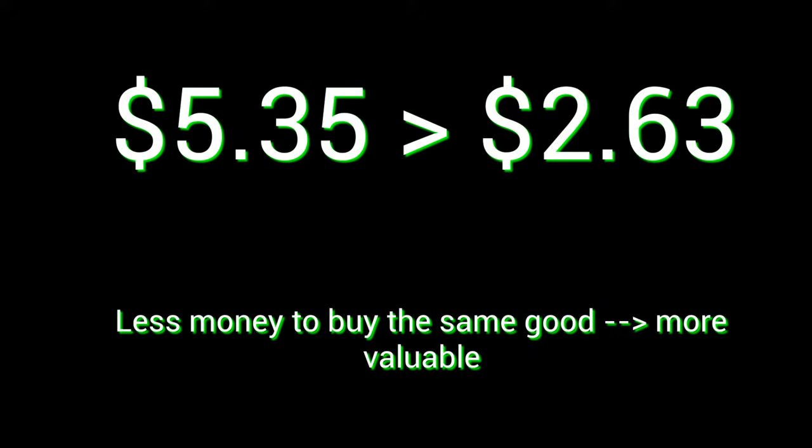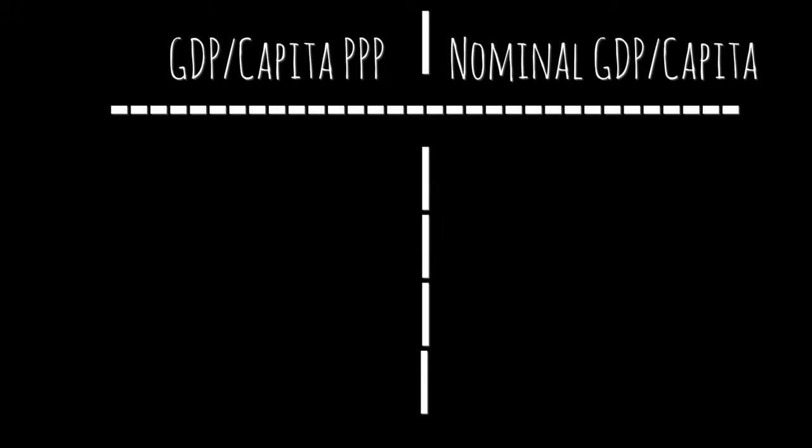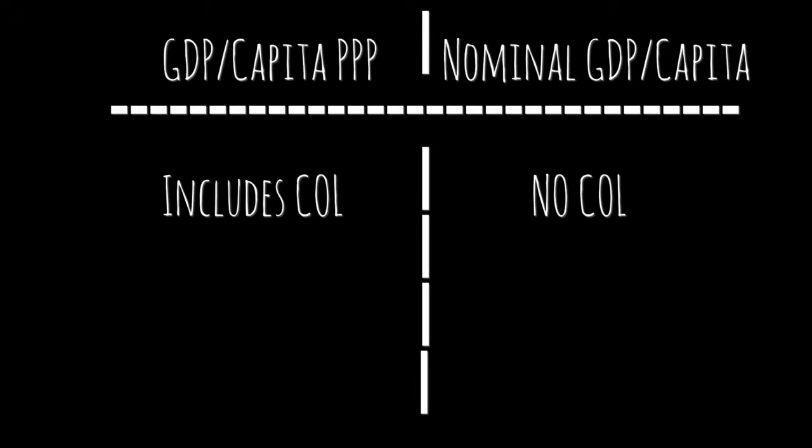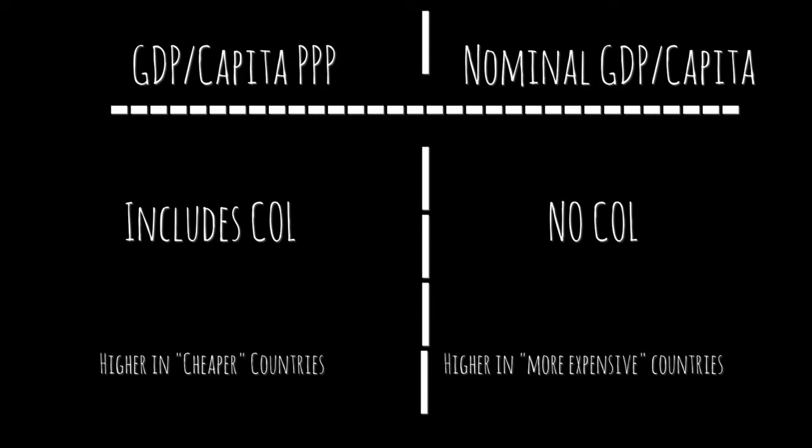This difference in how far the dollar goes explains why most economists include purchasing power parity when measuring GDP per capita, rather than the nominal GDP per capita, which does not take cost of living differences into account. In countries like India, where money has more inherent value, the GDP PPP, purchasing power parity, is higher than the nominal GDP per capita, accounting for this increased power of money. This can be seen directly on the Big Mac Index.